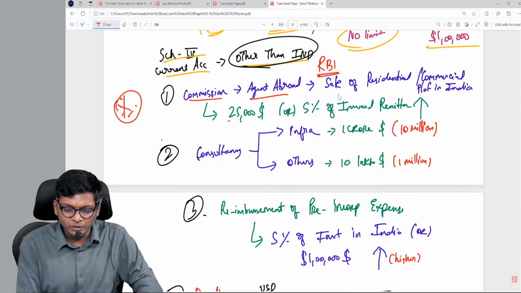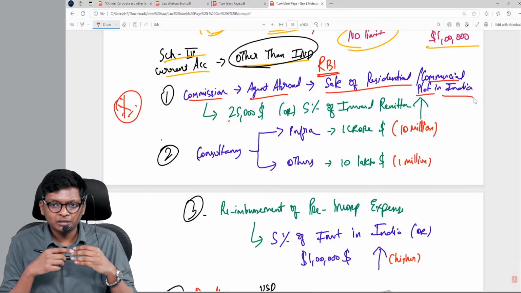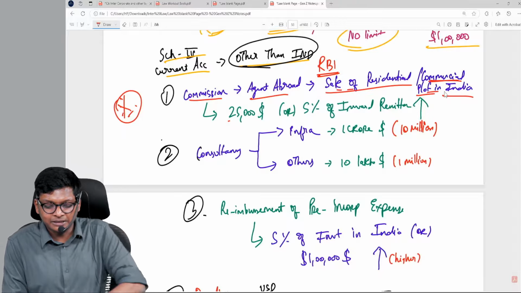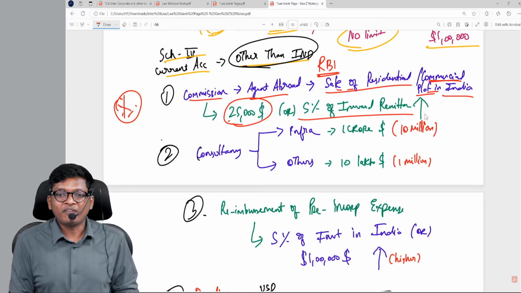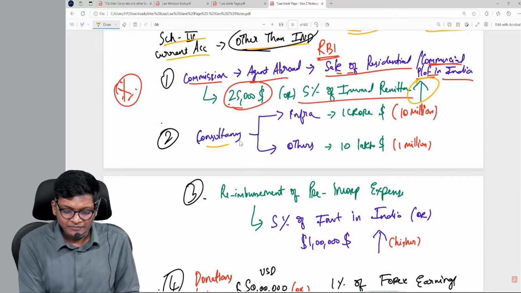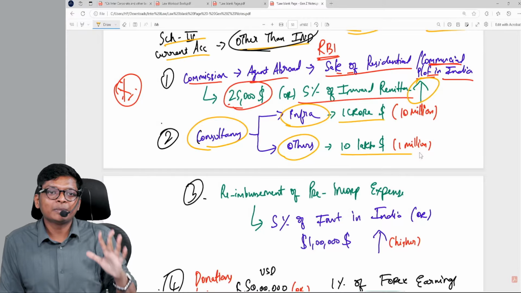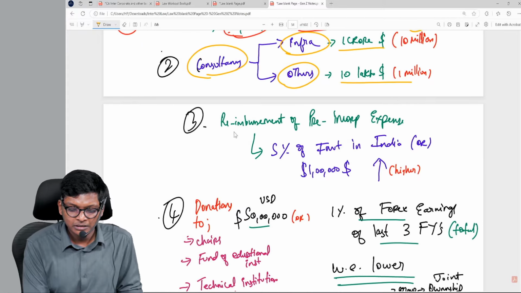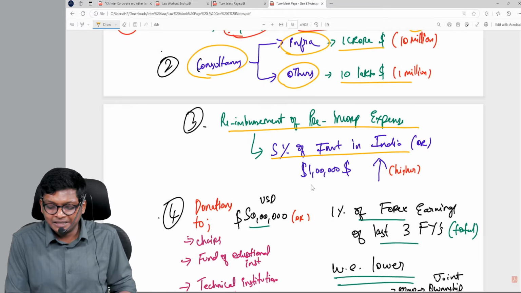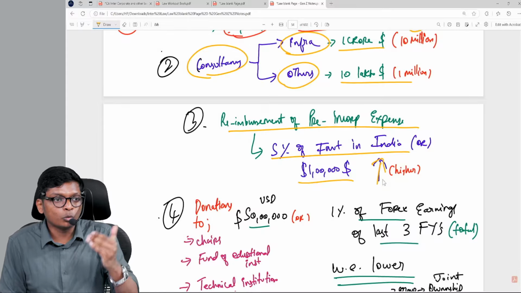Now, commission to an agent abroad for sale of residential or commercial plot in India. Let's say you are selling your residential or commercial house in India and it is purchased from outside. For that, the agent commission is $25,000 or 5% of inward remittance, whichever is higher. The logic is, the higher the remittance, the more commission you will get. Consultancy for infrastructure is up to 1 crore, $10 million. Others 10 lakh, $1 million. Following, guys, clear? Next, reimbursement of pre-incorporation expenses is allowed up to 5% of investment in India or $1 lakh, whichever is higher. You have to mug this up, but you know the logic of why higher, why lower.